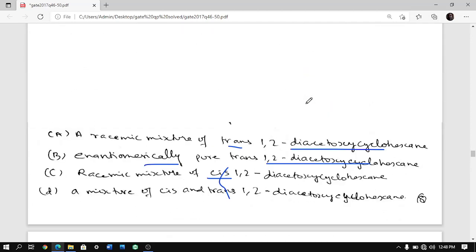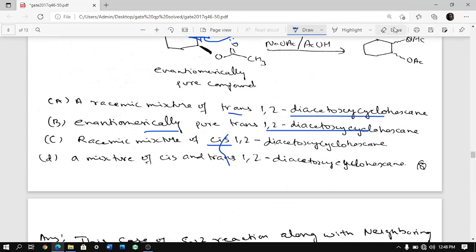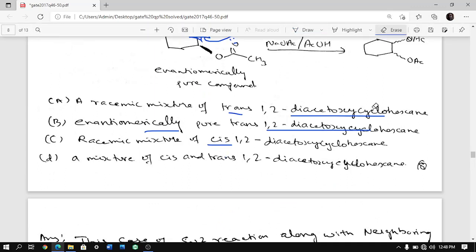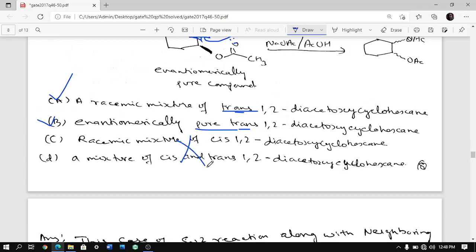So definitely the answer is either A or D. Answer is either A or D. A means you are getting a racemic mixture, D means, oh sorry, not D, sorry. Yeah, either A or B, because B says enantiomerically pure trans 1,2-diacetate. So it is very clear that we are getting trans. Now is it a racemic mixture or enantiomerically pure? We have to find out. C and D have been removed.